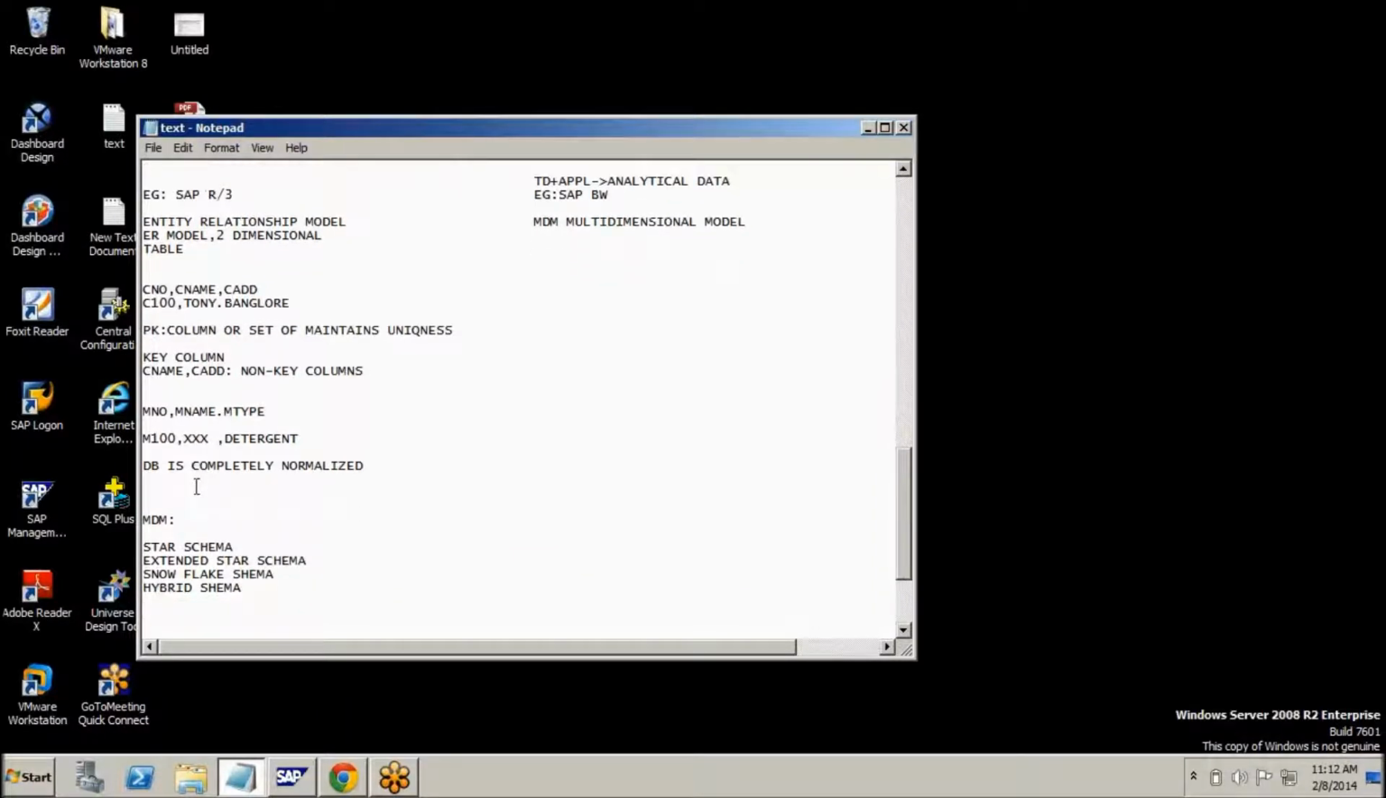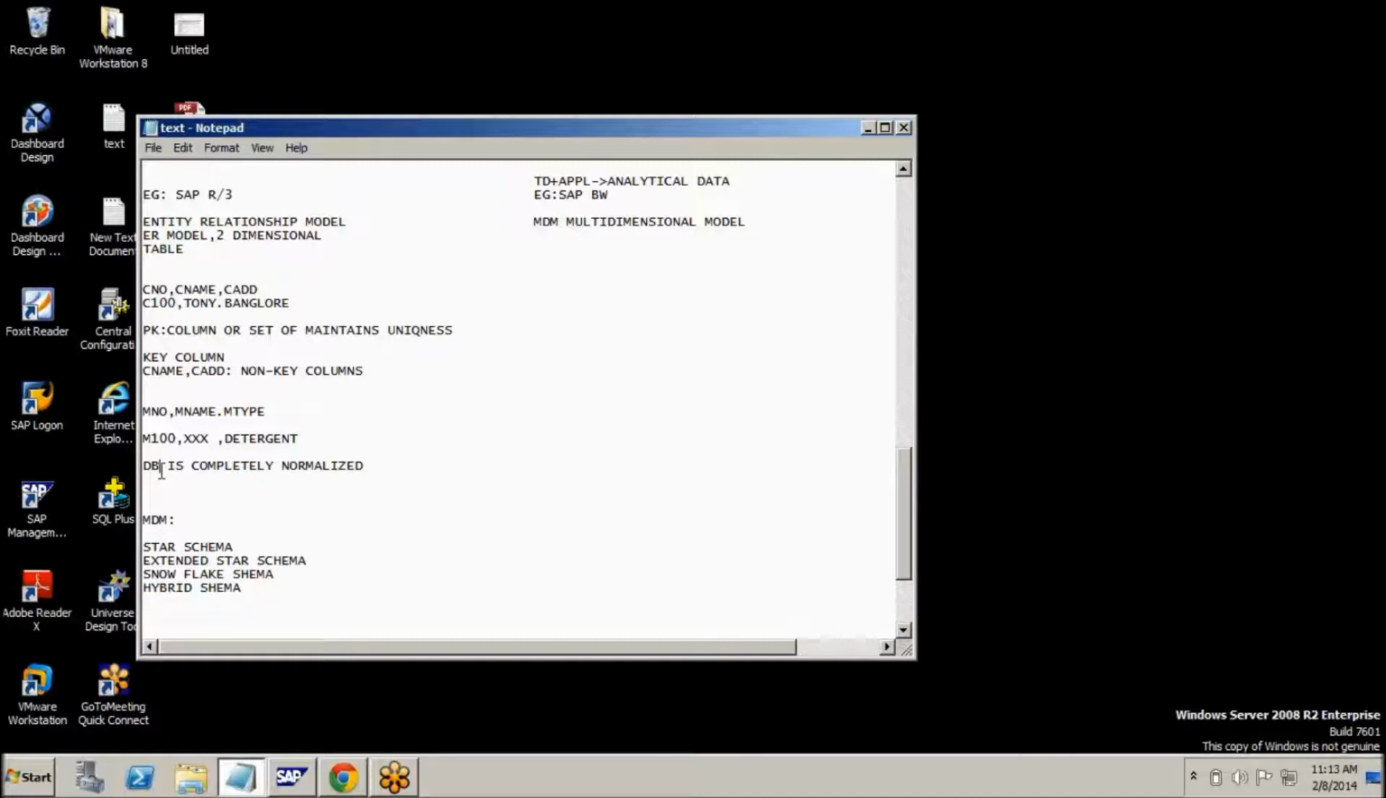Next, coming to the MDM, the multi-dimensional model. Here, one more point in the OLTP system is that the database is completely normalized. Normalized, what is the exact meaning? It means all the data is in a single table. Suppose all the HR data, finance data, MM data, SD data, sales information, purchase information, all information will be in a single table.